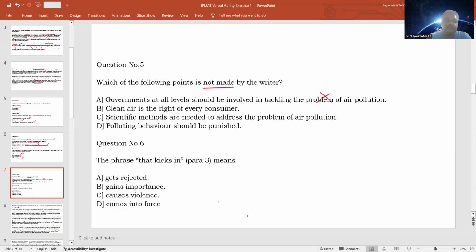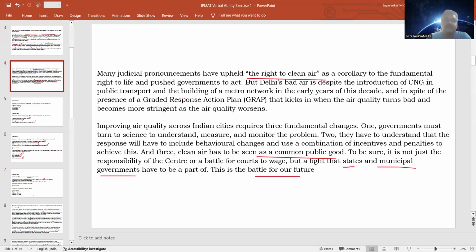What is stated in the passage? The passage states that clean air is a right. It is a right, meaning it is a fundamental right. Just as the right to life is available to the citizens, the right to clean air is also a part of the fundamental right. Corollary means something that is an addition or a part of the fundamental right. So the right to clean air is a part of the fundamental right to life, that is stated in the passage.